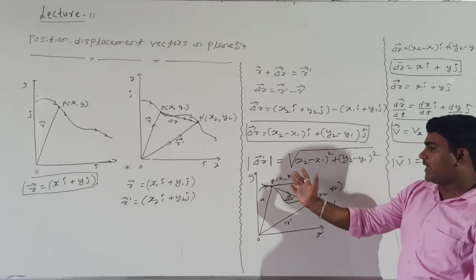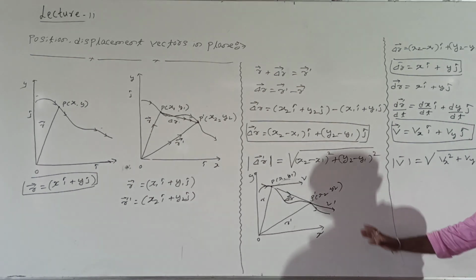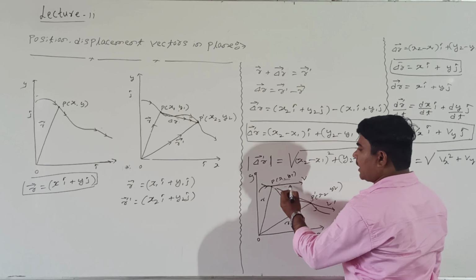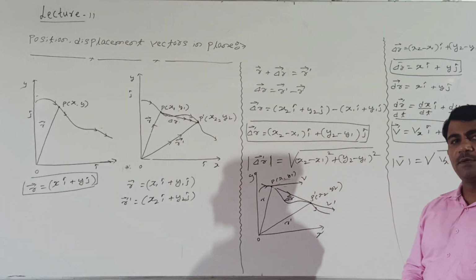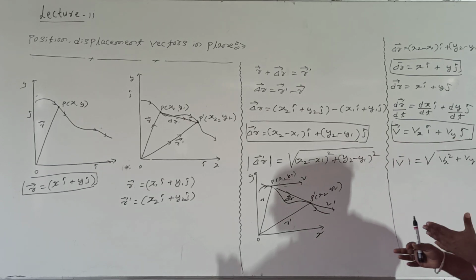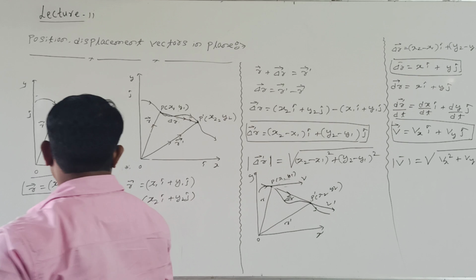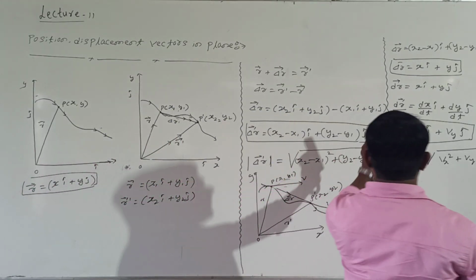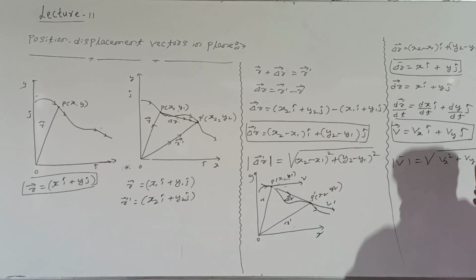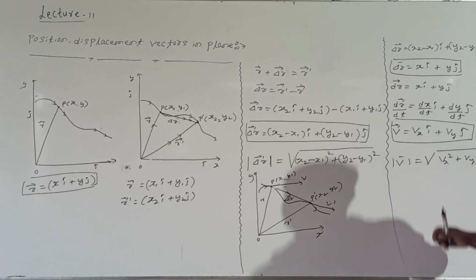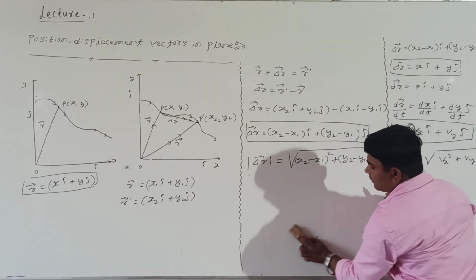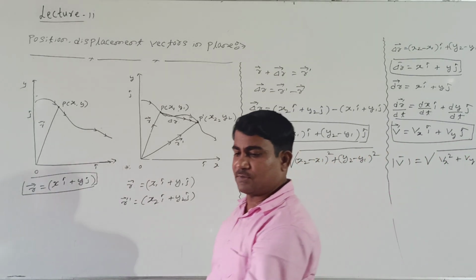How to show velocity along the x axis and y axis? Shall I take one more diagram here? If velocity v is there, this velocity can be resolved along the x axis and y axis. See here, the general formula is v equal to vx i cap plus vy j cap. Remember, the velocity v equals the square root of vx square plus vy square, the magnitude. How to represent the velocity of the body along the x axis and y axis?